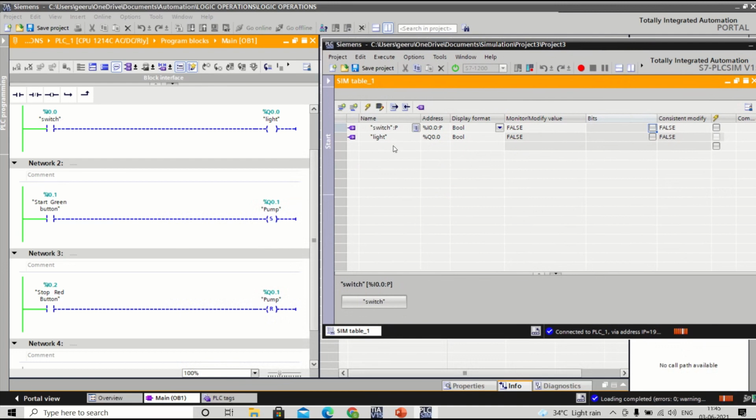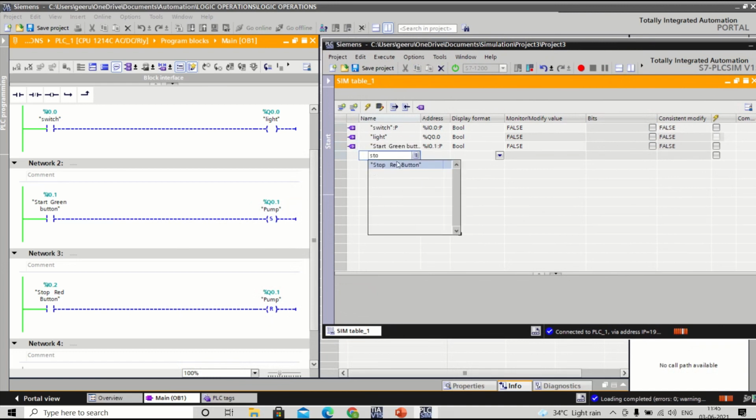Now what I have to do, I have to create some tags, right? I have to give the addresses. First one is start. Already it is there. Next one is stop. Next one is pump. Observe these things, guys. Now start button is in an off condition.